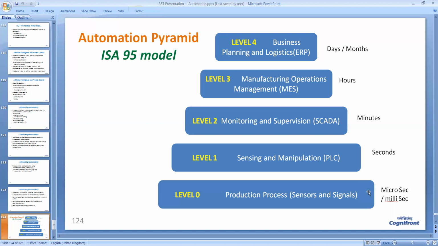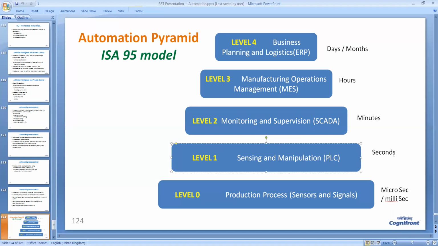So ERP is at the very top level, and the reaction times, or the response times, we can say. Response time at level 0 is just in microseconds or milliseconds. That is, any machine and any sensor very close to that machine has to work in milliseconds or microseconds. When you are driving a car, you have to apply the brake in a fraction of a second. So application of the brake is an actuator. So sensors and actuators work at micro and millisecond response time.